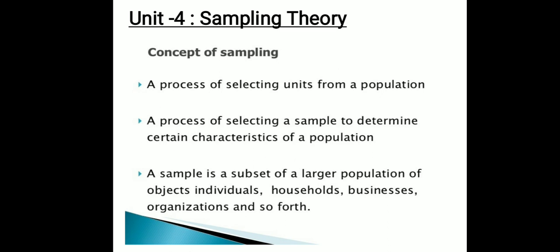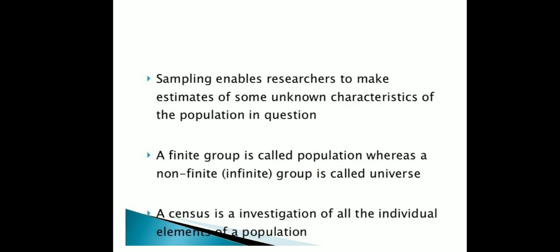That is called sampling theory. A sample is a subset of a larger population of individuals, households, businesses, organizations, and so forth. So sampling enables researchers to make estimates of some unknown characteristics of the population.